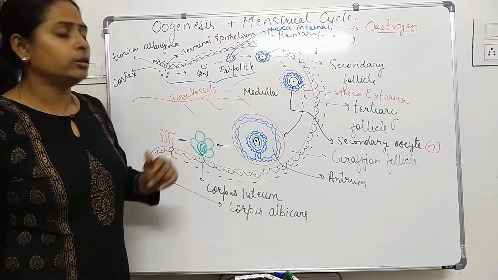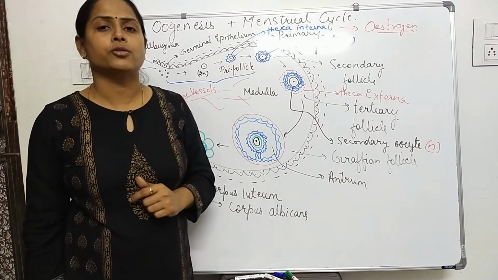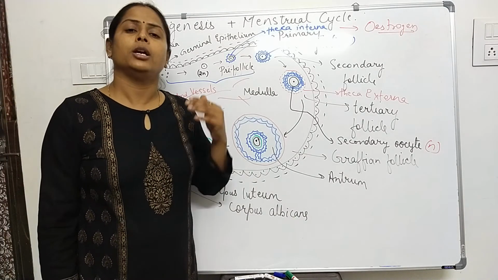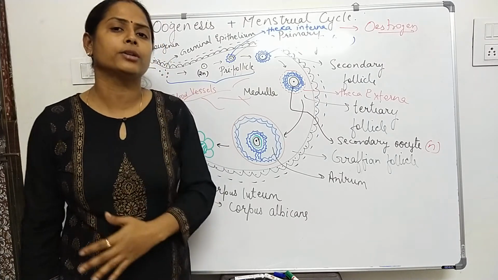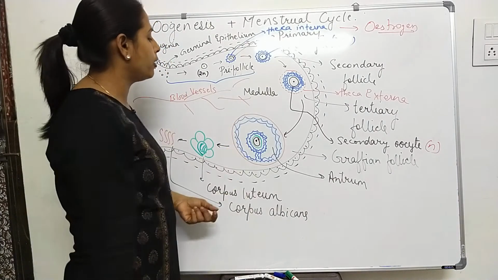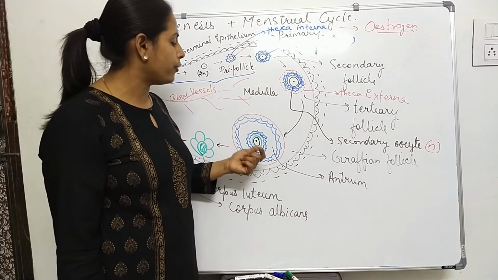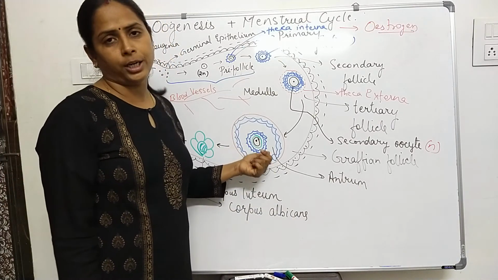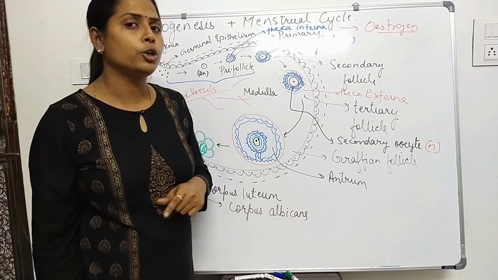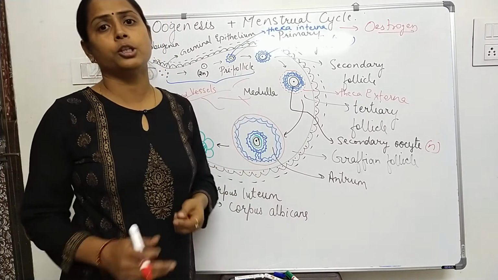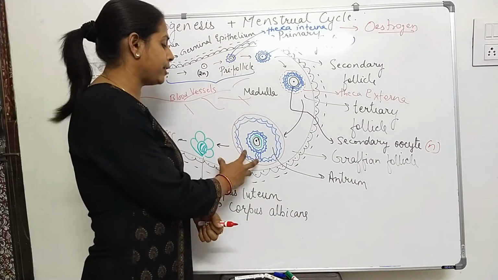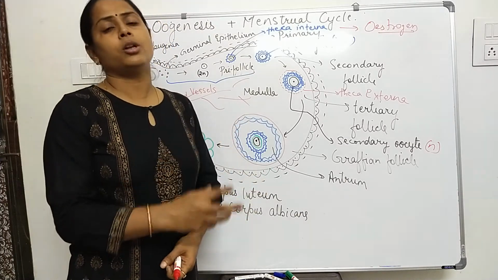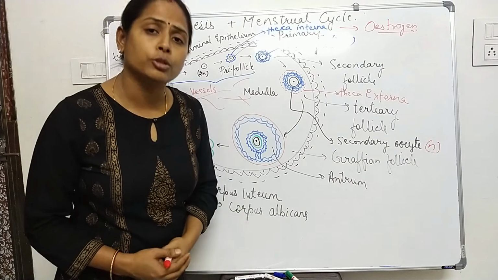Then after the follicular phase, the third phase comes in the menstrual cycle, which is the ovulatory phase. In the ovulatory phase, which is of 1 to 2 days duration only, this is the mid of the cycle. As the Graafian follicle formed in the follicular phase, now the secondary oocyte is ready to come out into the fallopian tube by rupturing the Graafian follicle. This process of rupturing of the Graafian follicle to release the secondary oocyte out of the ovary into the fallopian tube is known as ovulation.